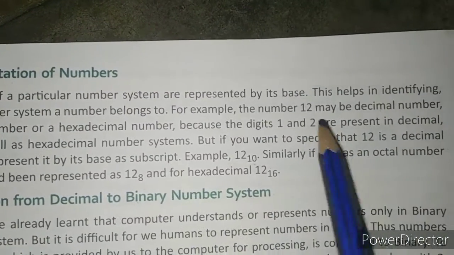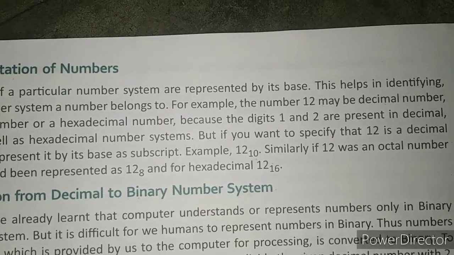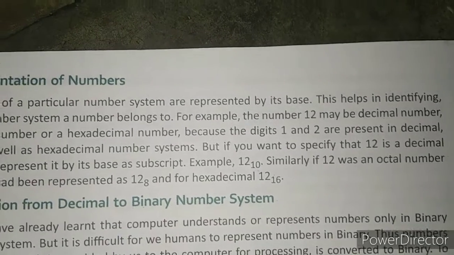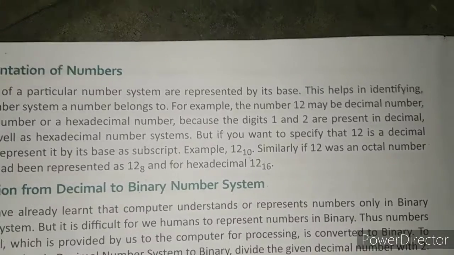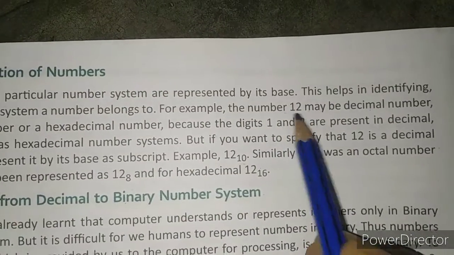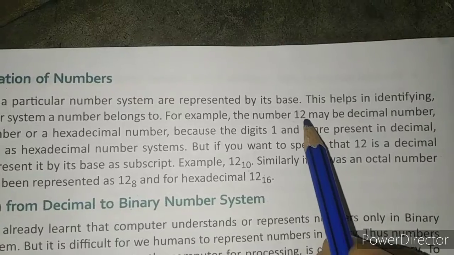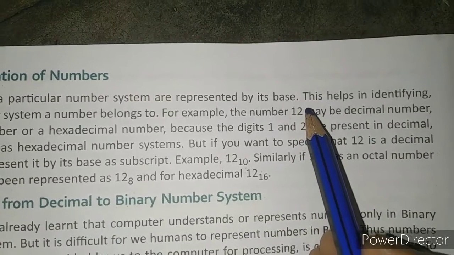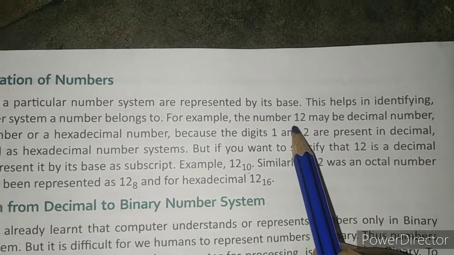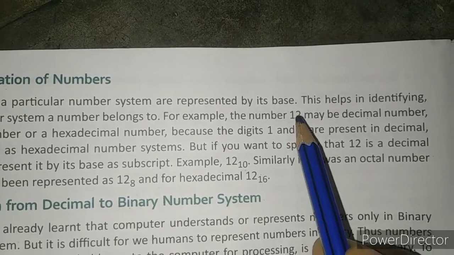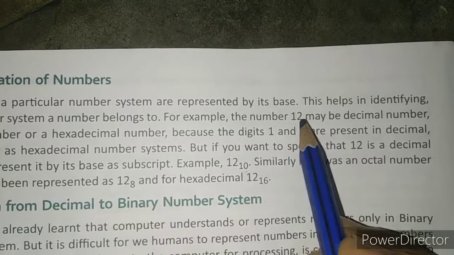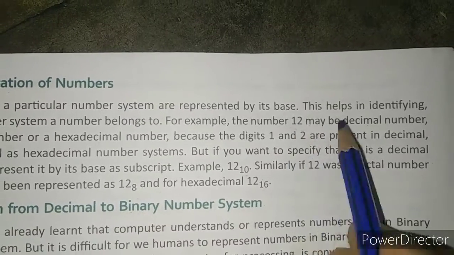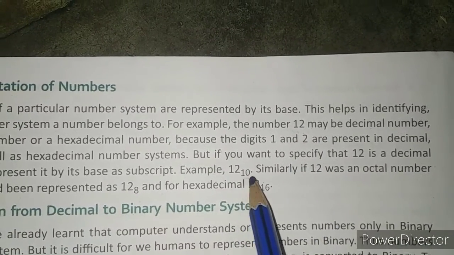Here you can see 1, 2 is used in all of octal, decimal and hexadecimal. So if you write the number like this, 12, there will be confusion whether the number is in the decimal, hexadecimal or octal number system. That is why, to specify the number system, you will have to write the base.